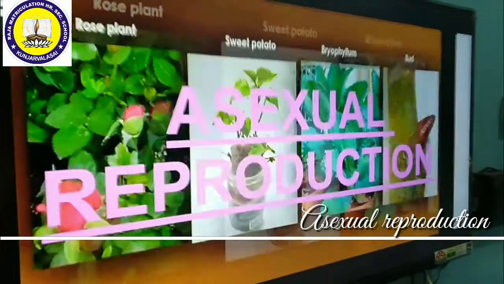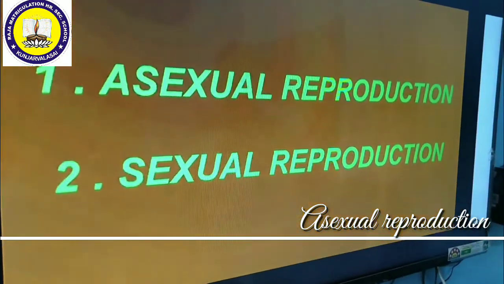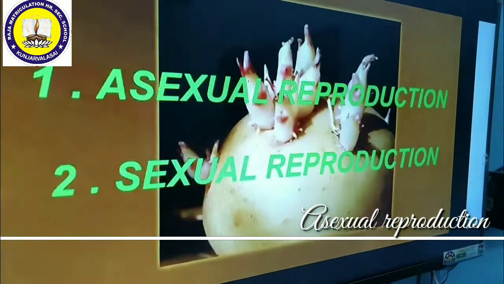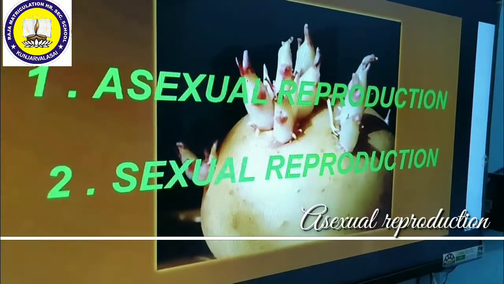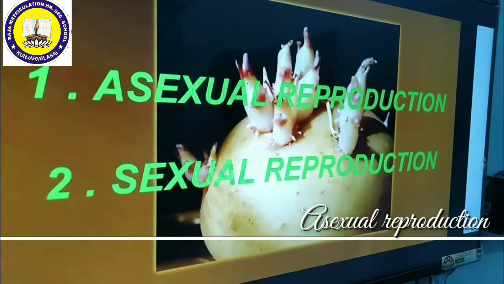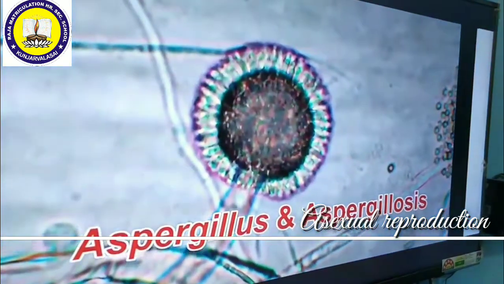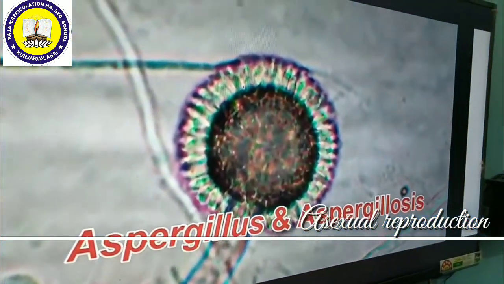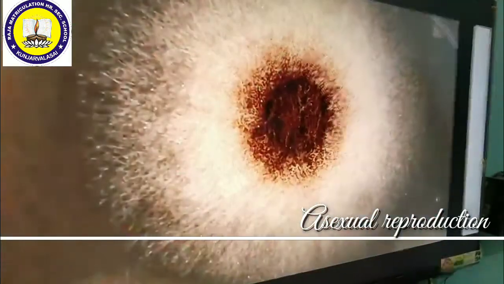Asexual reproduction. Generally, reproduction occurring in organisms falls under two categories: asexual reproduction and sexual reproduction. Asexual reproduction helps to perpetuate its own species without the involvement of gametes. For example, lower plants like Aspergillus reproduce asexually through conidia.